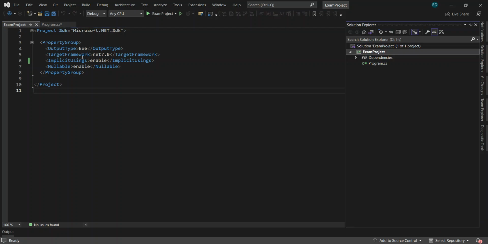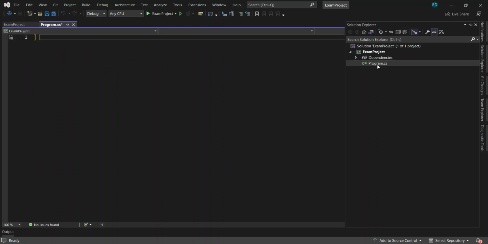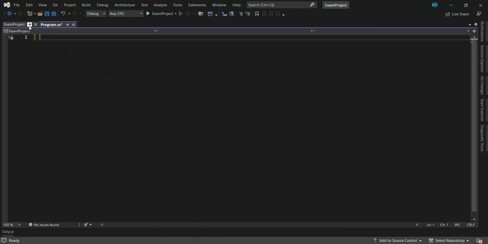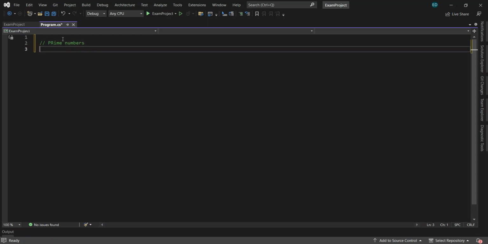So you can say it is a .NET 7 console application, and we have a Program.cs file here. So we have this exercise for printing prime numbers. So determine prime numbers. Usually this is our most common exam. So what are those prime numbers? We need to analyze what they are.